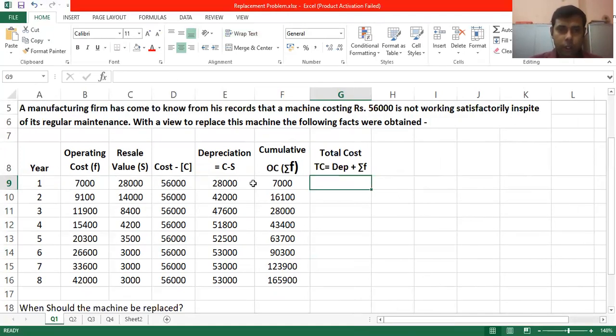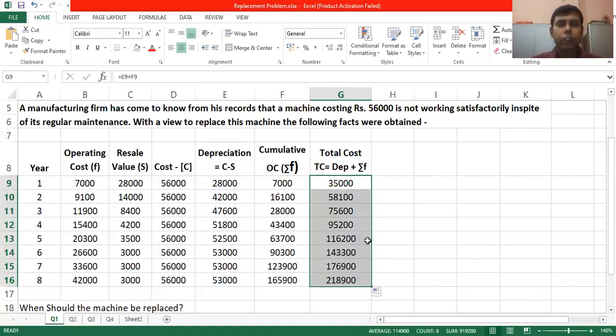This is your depreciation plus your cumulative operating cost. So let us add depreciation plus cumulative operating cost and drag this down, right? So for every year, we have got the total cost.